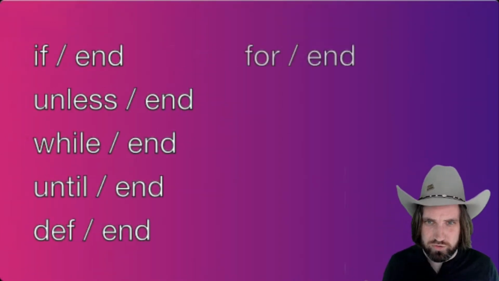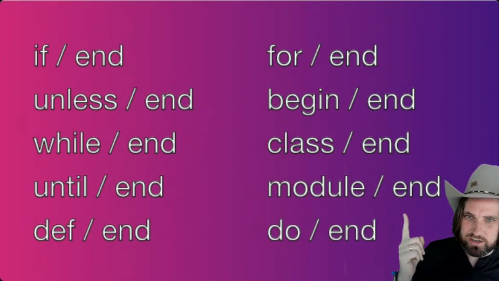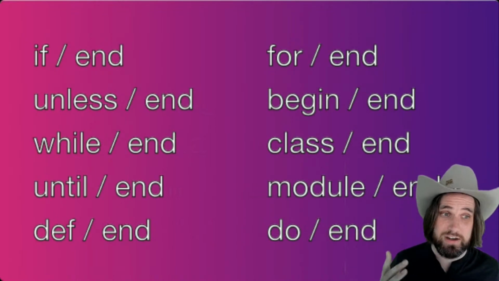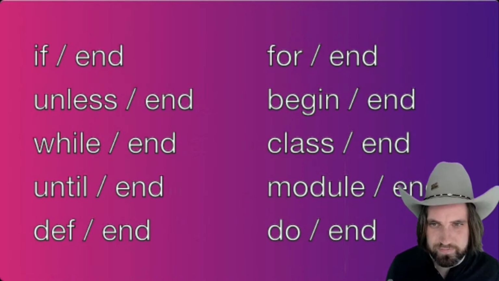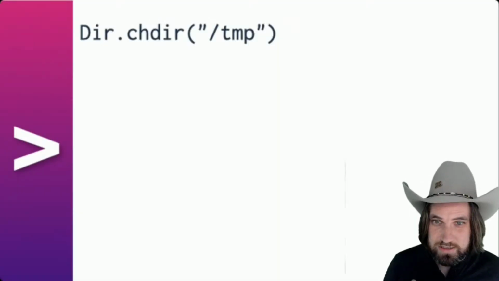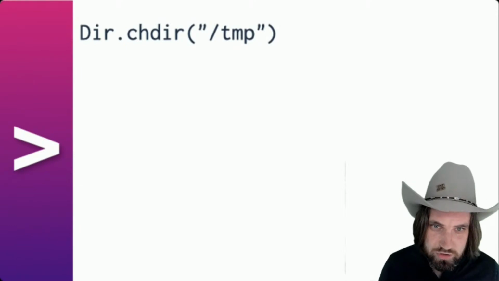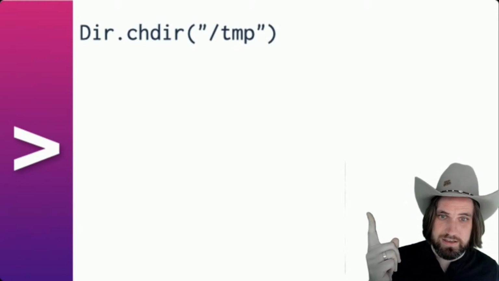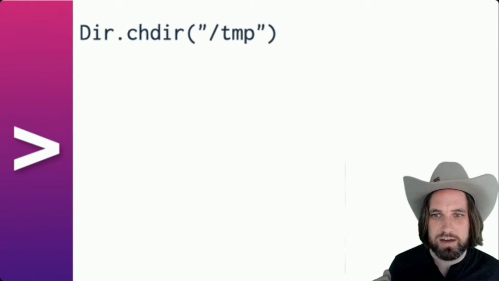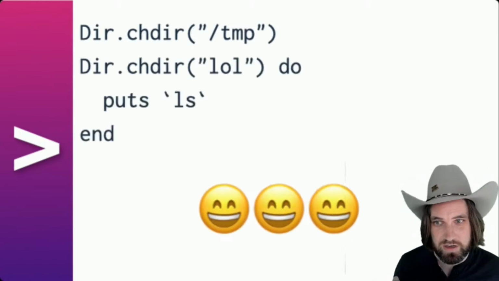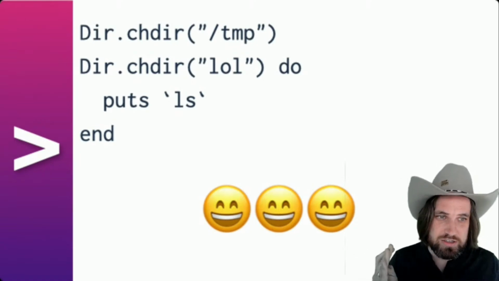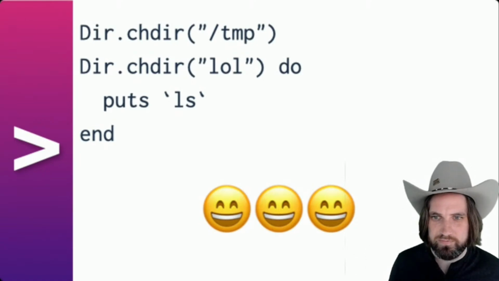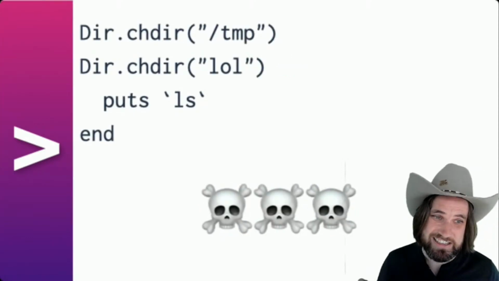If you're not familiar with Ruby's syntax, here are keywords that can trigger a required end. If you have an end statement that doesn't match a valid keyword, it triggers a syntax error. The trickiest one of these is do. In Ruby, do starts a block. This is valid Ruby code. chdir with a block changes the working directory of the process. chdir with a block also changes the working directory of the process, but switches back once the block is done. If we remove the do from the source code, it generates a syntax error.